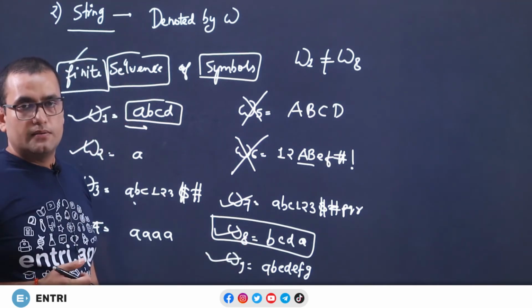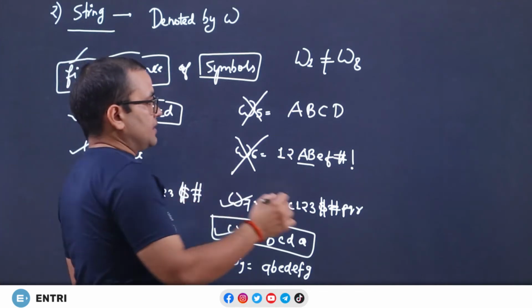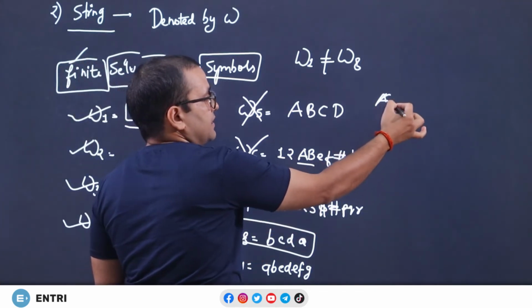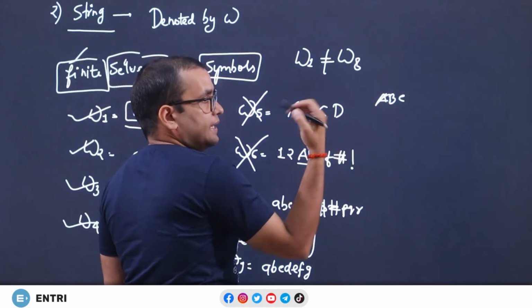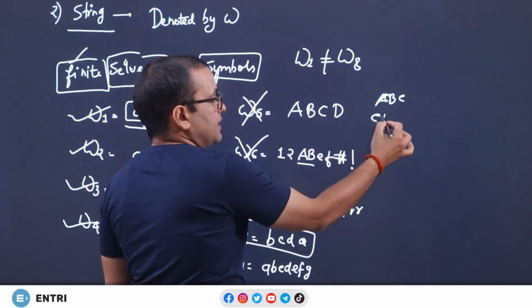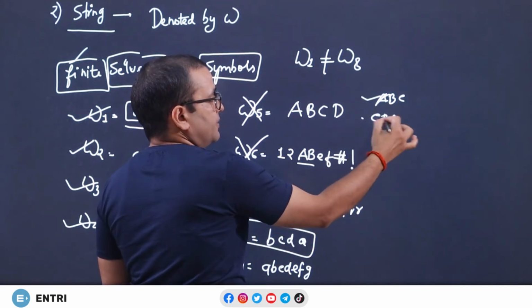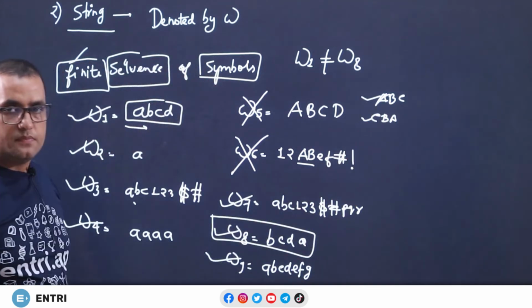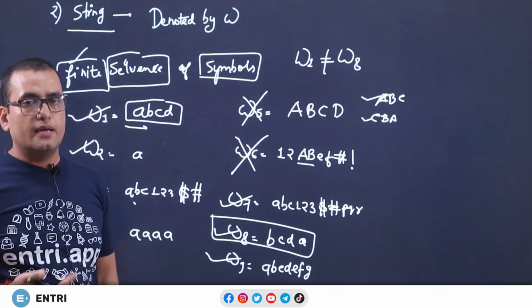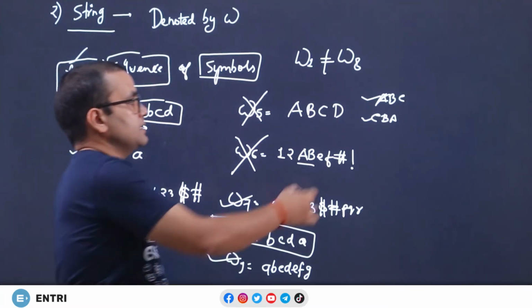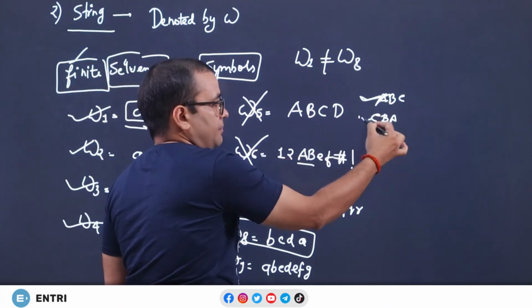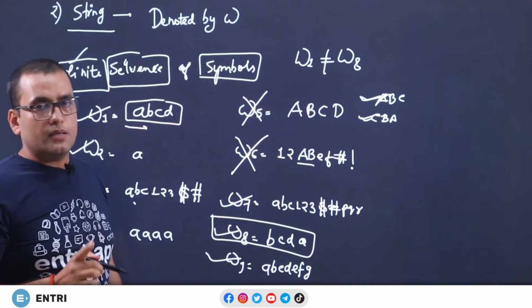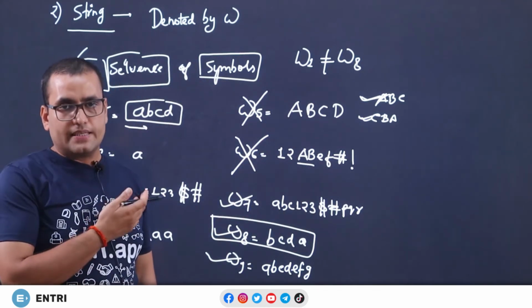If your name is ABC, for example, and some other person's name is CBA, both are different persons, with different names. We do not use variables in a string, I am just giving you an example. ABC is different from CBA. This is not a set.